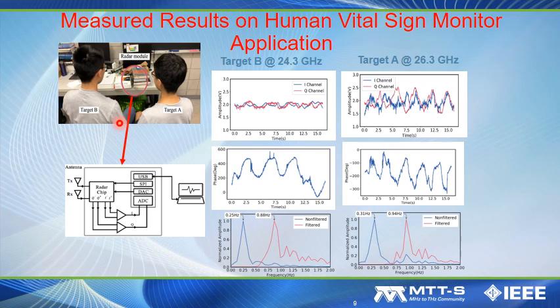For instance, we have target A and target B sitting in front of the radar sensor. By simply changing the center frequency of the radar sensor, we are able to change our main beam to point towards either target A or target B. If we operate in a lower frequency, then we will obtain target B's information, including its breathing rate and heartbeat rate. On the other hand, if we change the frequency to 26.3 gigahertz, we're able to obtain information for target A.